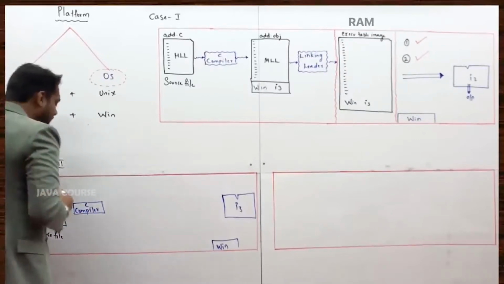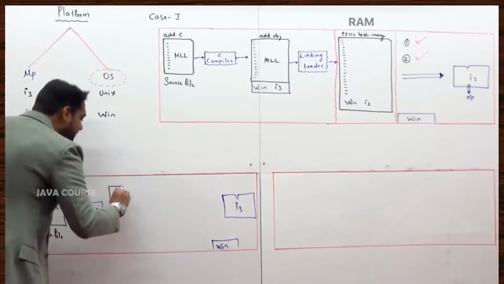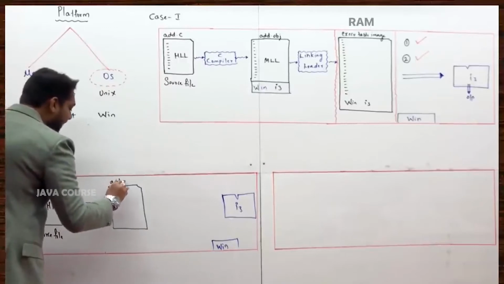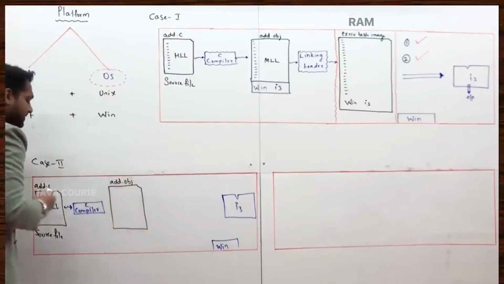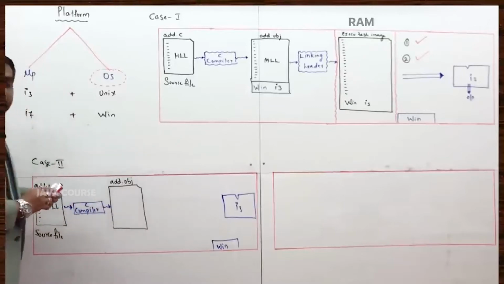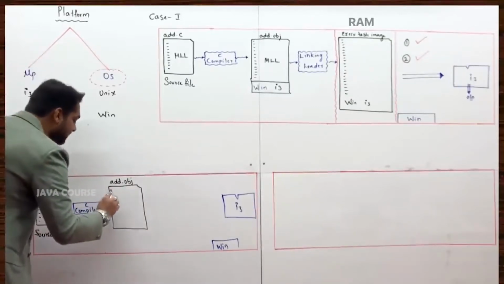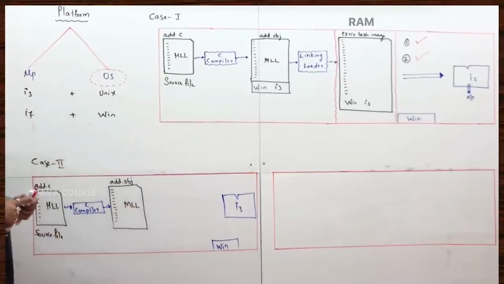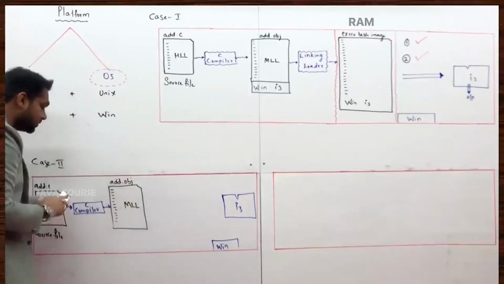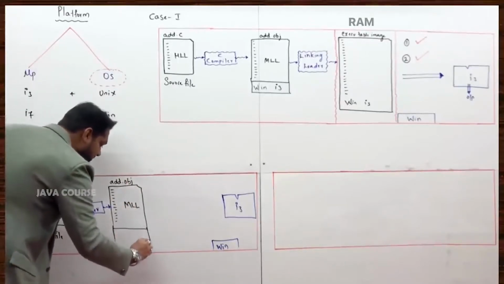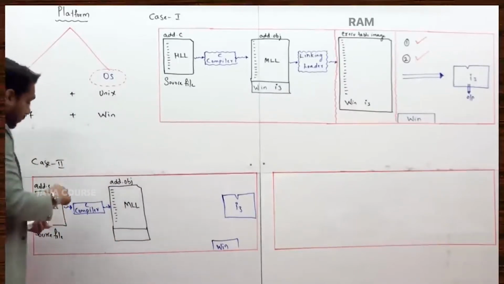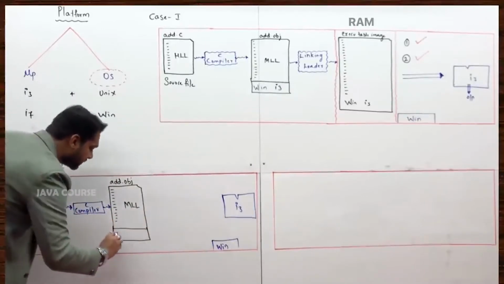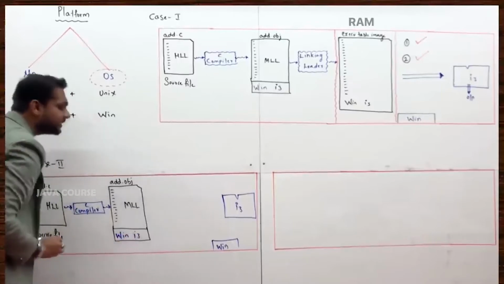The C compiler will convert all the high level language statements and place them in one file. The name of that file will be add only, but the extension would be obj. It is an object file. Contents here would be same as the contents of the source file, but the only difference is the contents will be in machine level language. Along with this, you will have two more information that we should not forget. That is the only important point here. While compiling, under what platform compilation has happened, that information also you will have here, possibly Windows and i3 platform.